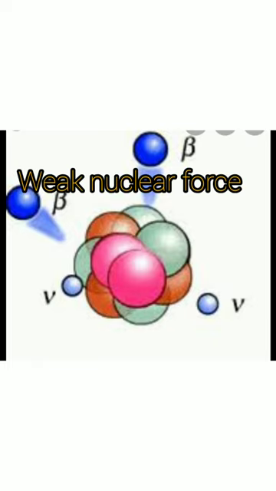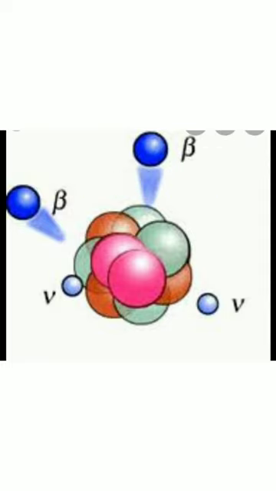Weak nuclear force is 10 to the power 25 times stronger than the gravitational interaction, meaning it is greater than the gravitational force. Any process involving neutrino and antineutrino is governed by weak nuclear force, because these particles can experience only weak interaction and not the strong interaction.